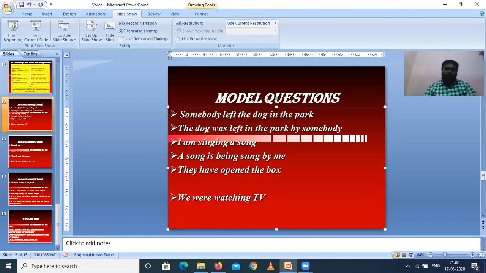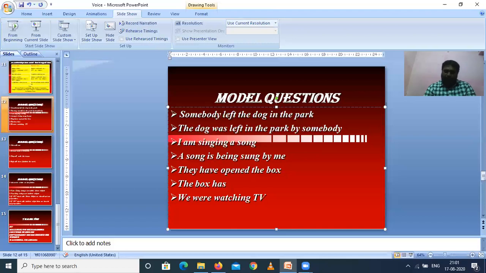Okay, right. You see the third example: they have opened the box. Here they is the subject, have opened is the verb, the box is the object. So the box will become the subject. They is plural, so we use have. If box is singular, we have to use has.